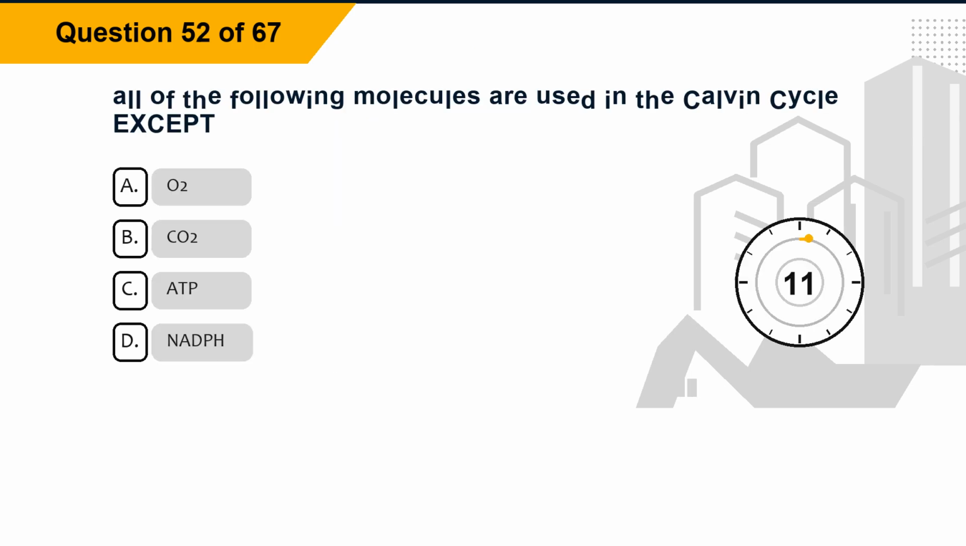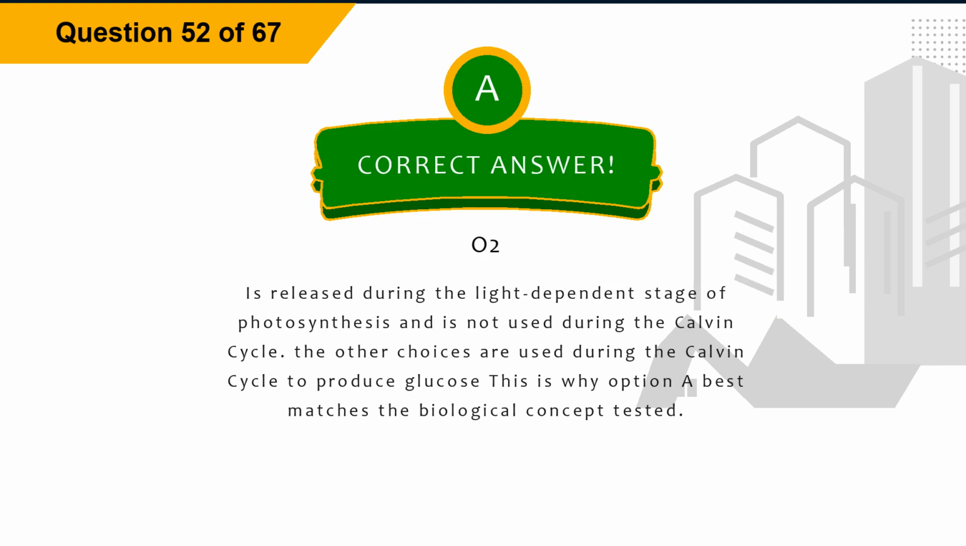Question 52. All of the following molecules are used in the Calvin cycle except: option A, oxygen. Option B, CO2. Option C, ATP. Option D, NADP. The correct answer is option A, oxygen. Explanation: Oxygen is released during the light-dependent stage of photosynthesis and is not used during the Calvin cycle. The other choices are used during the Calvin cycle to produce glucose. This is why option A best matches the biological concept tested.